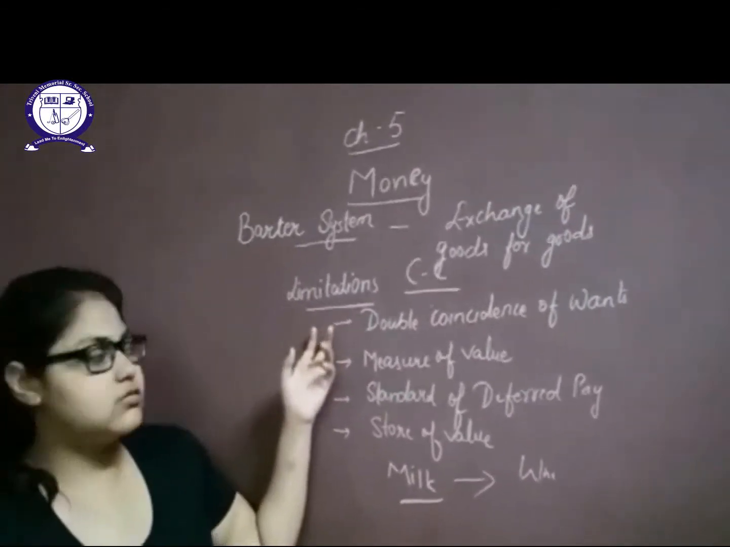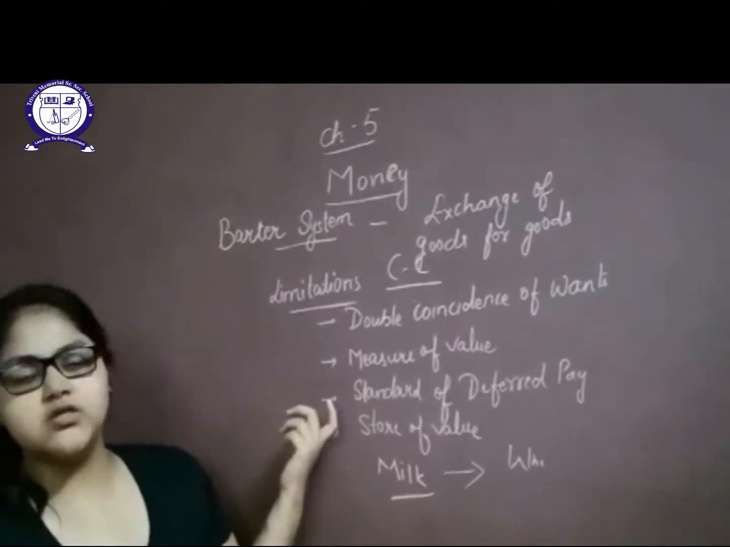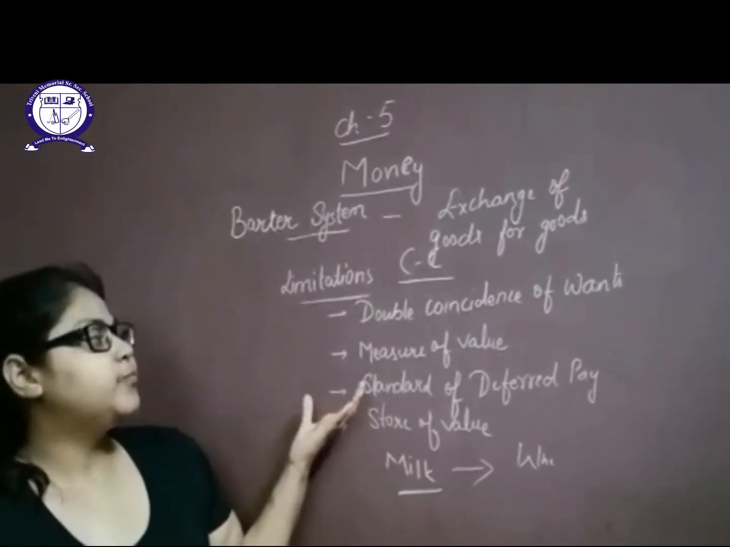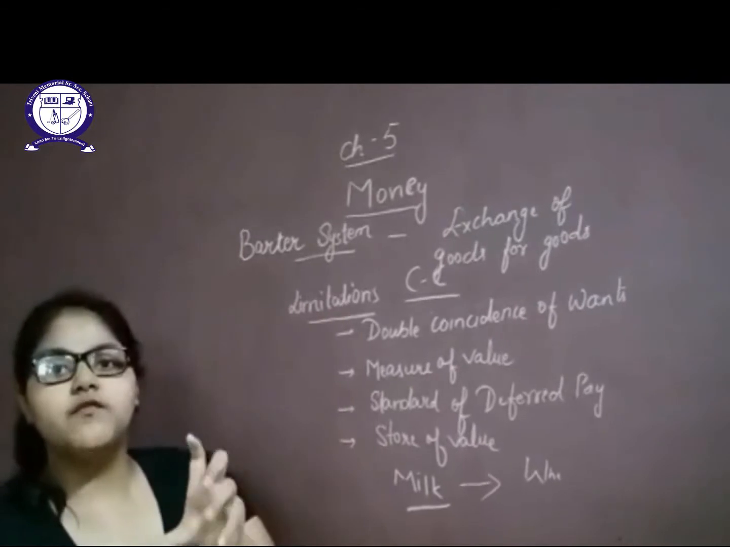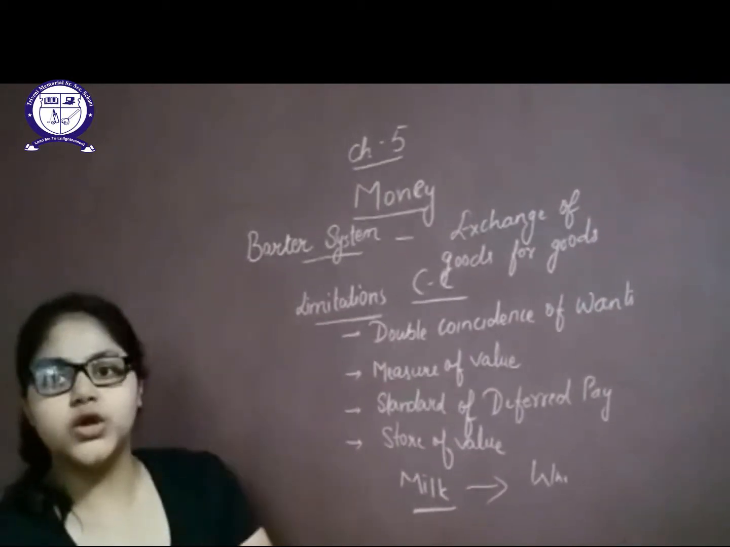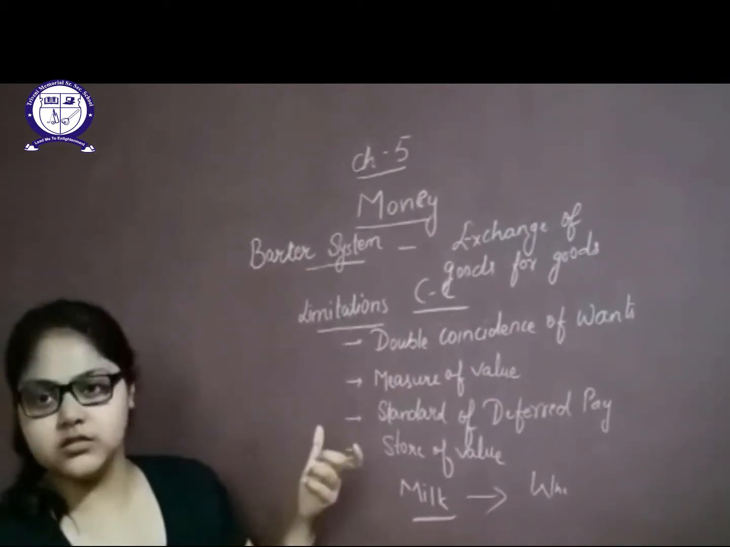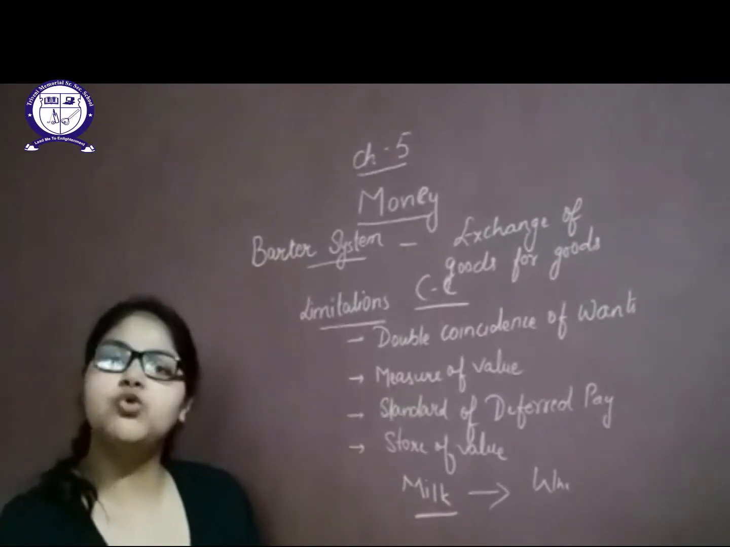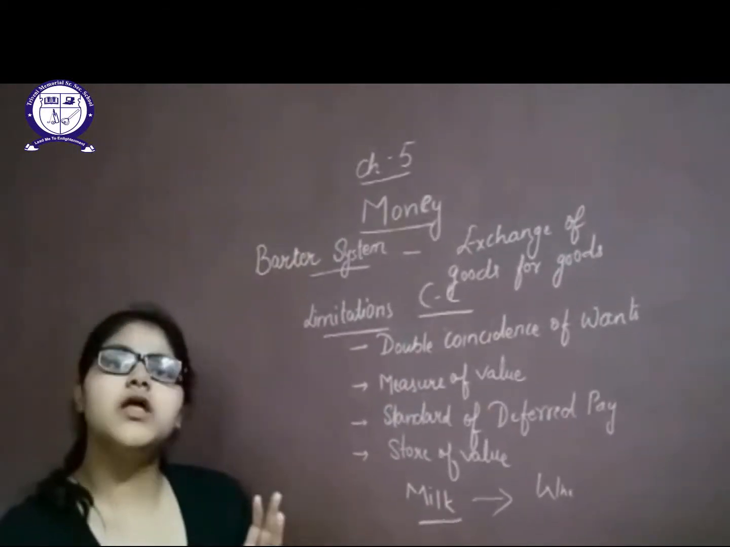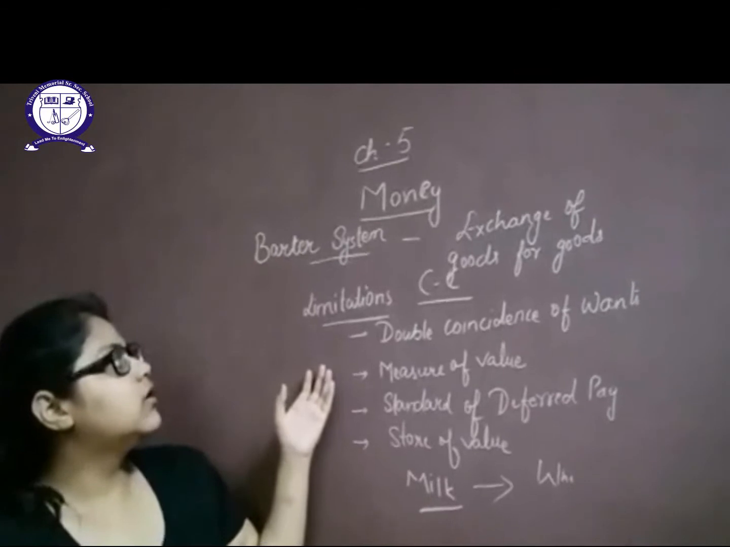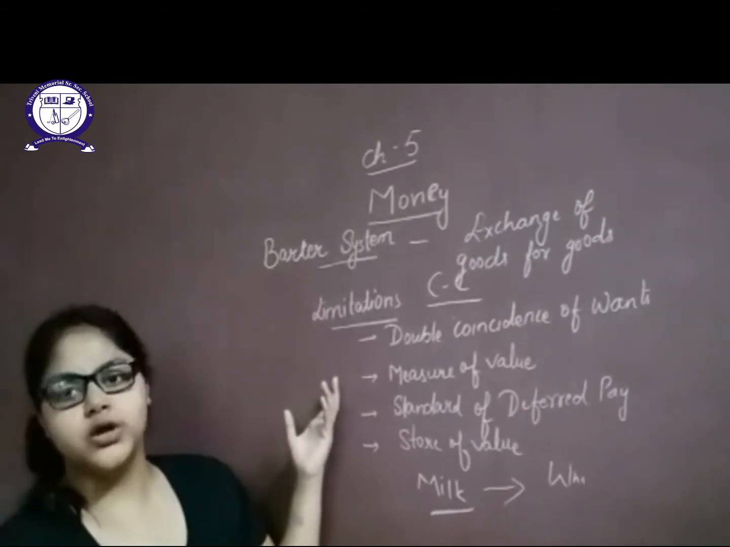the double coincidence of want exists. Next one is measure of value. Measure of value means that there will be a particular value, a particular unit. For example, rupees. Rupees is a particular unit. You can analyze anything with the help of a unit, but in the barter system there was no unit.